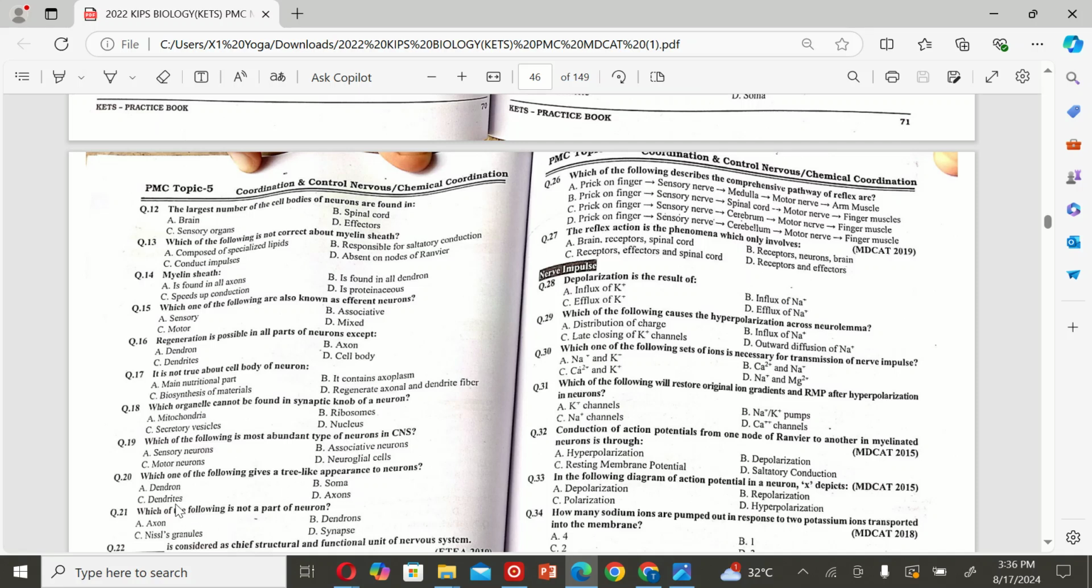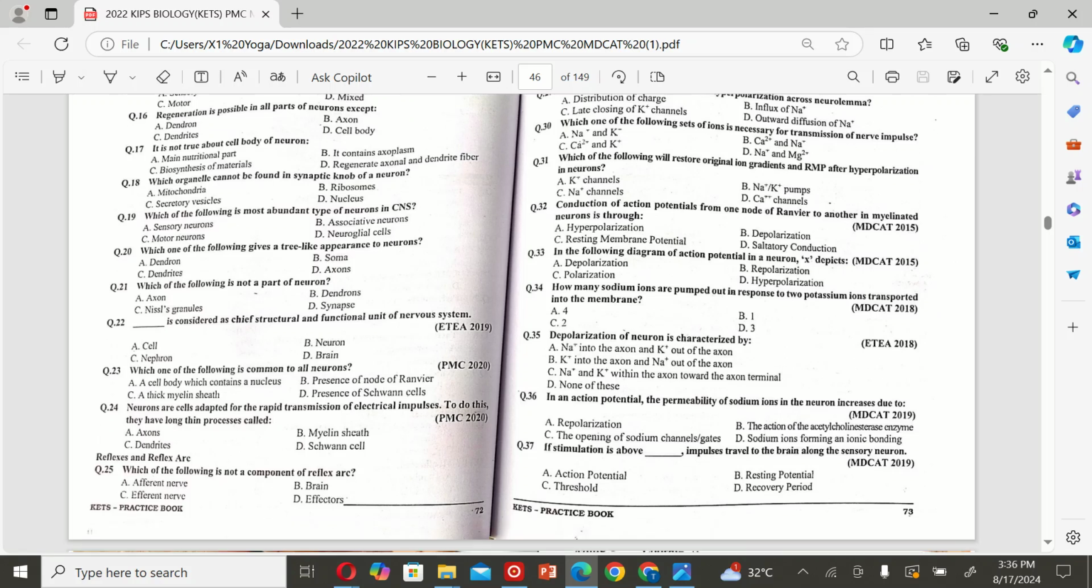Dendrites. The next MCQ is which of the following is not a part of neuron? A. Axon, B. Dendron, C. Nissl granules, and D. Synapse. So the correct option is D. Synapse. The next one: dash is considered as chief structural and functional unit of nervous system. A. Cell, B. Neurons, C. Nephrons, and D. Brain. So the correct option is B.